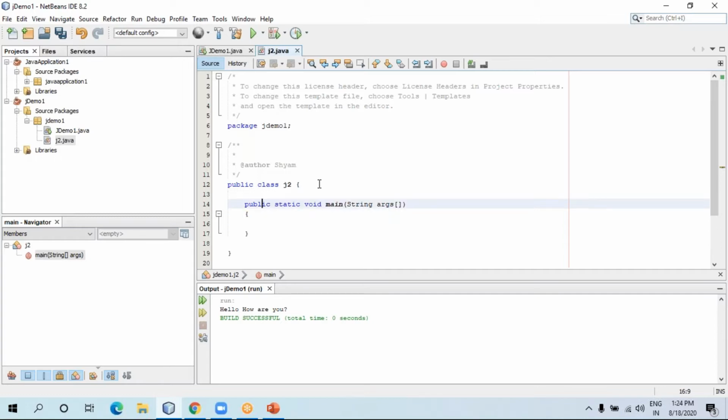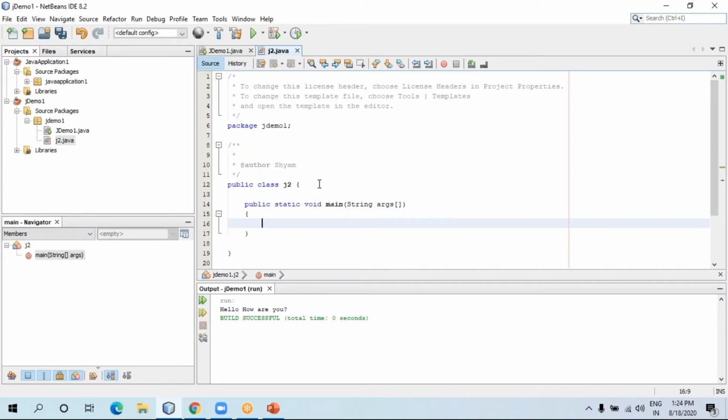The class name can be anything like j2, j3, whatever you like. But the method should be this public static void main and String args. You can even change the variable name over here. args is just a variable name, so instead of args you can write a, b, whatever you like, but just keep args.